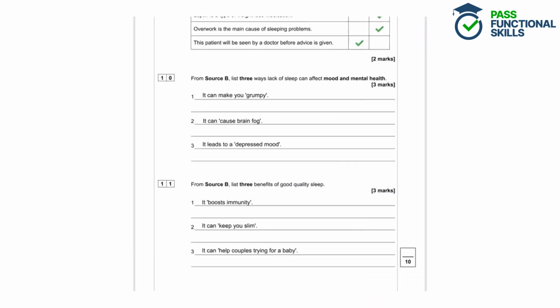Question 10. From source B, list 3 ways lack of sleep can affect mood and mental health. So we're focusing on source B and we need to find 3 ways that a lack of sleep is affecting our mood and mental health specifically. So we're not going to be looking at anything to do with physical health. We just want to look at these mental symptoms and emotional symptoms as well. And we need to find 3 effects that have been created by lack of sleep.